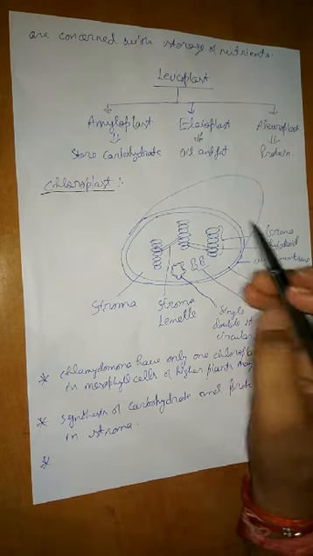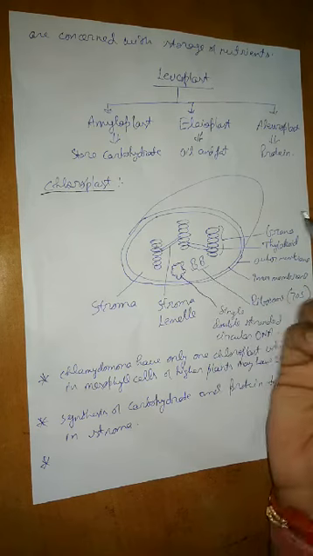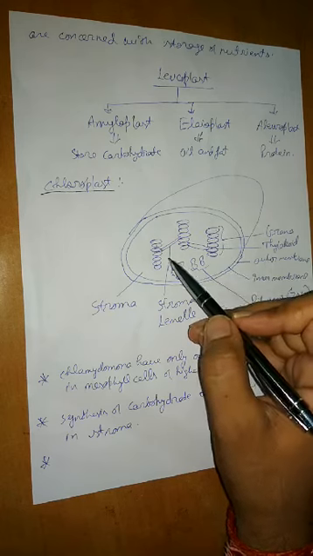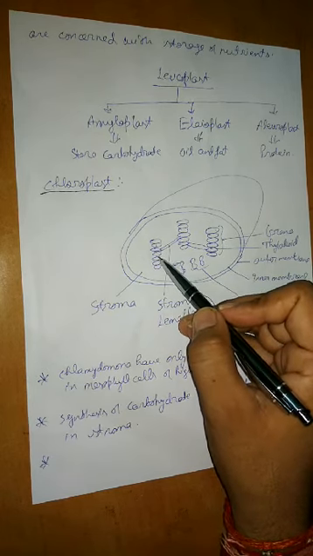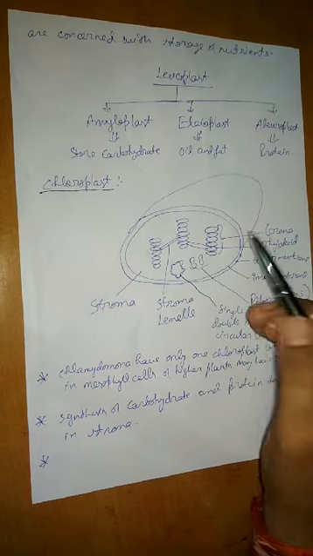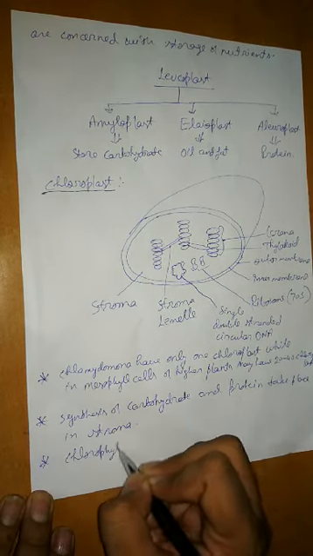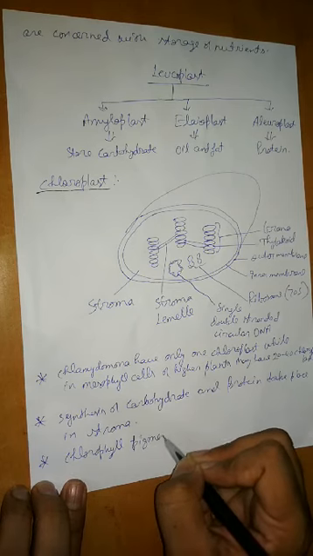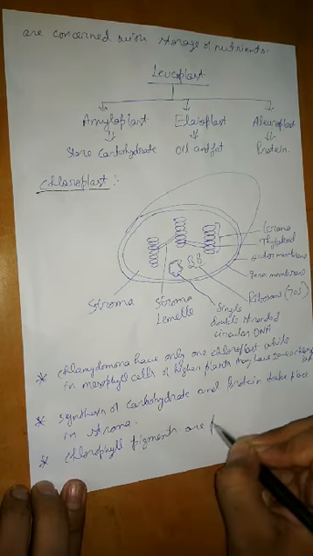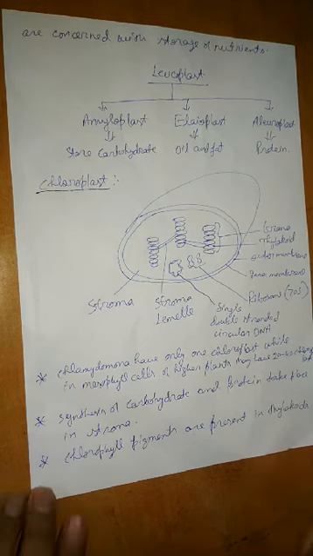One thing I discussed today is that the chloroplast contains chlorophyll, but nowhere have I marked the chlorophyll. Where is the chlorophyll present? The chlorophyll is present in the thylakoids, in the walls of the thylakoids. So this also you should know, that chlorophyll pigments are present in the thylakoids. So this is an update for you.